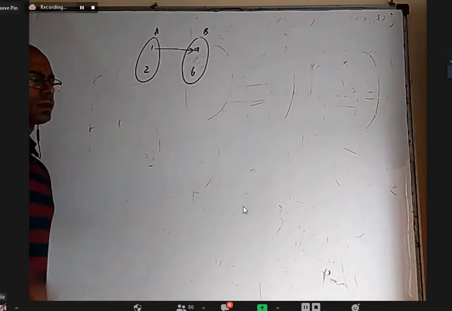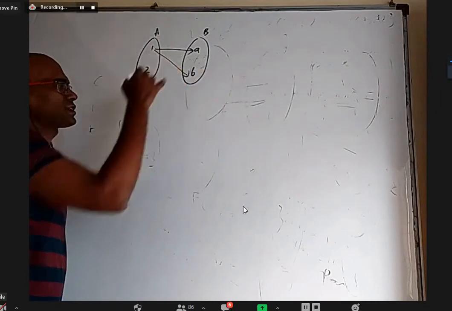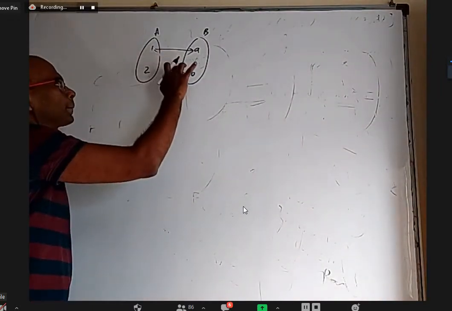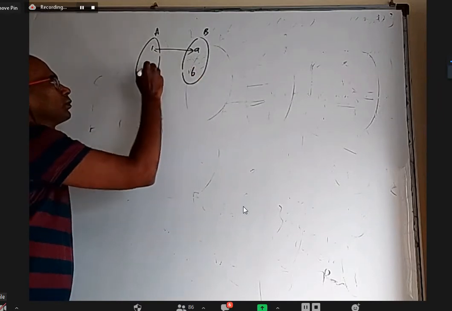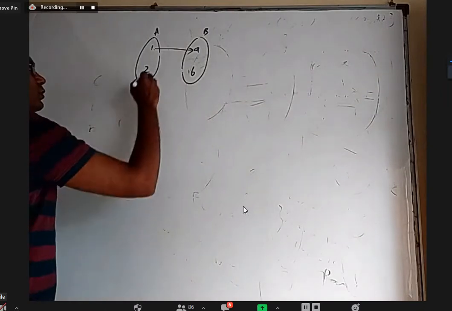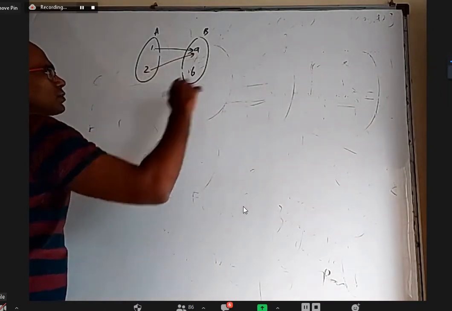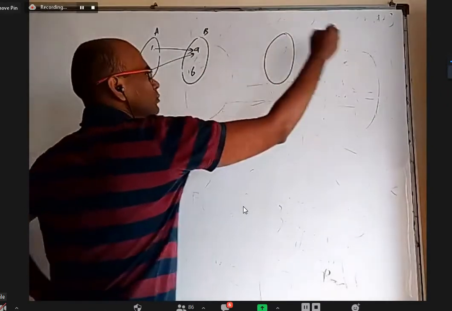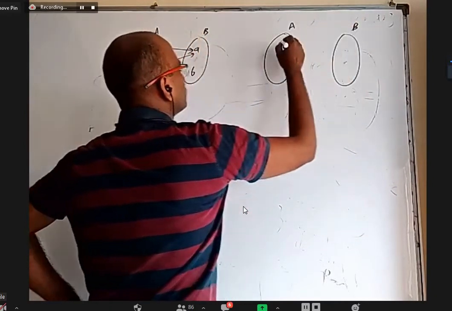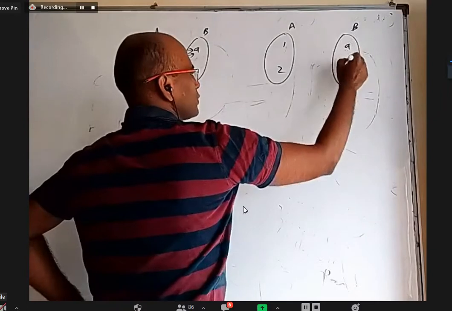No. If I write like this, is it a function? So try to think of different possible arrow diagrams of a function. I think one is this. You can try on your own. There are four possibilities.